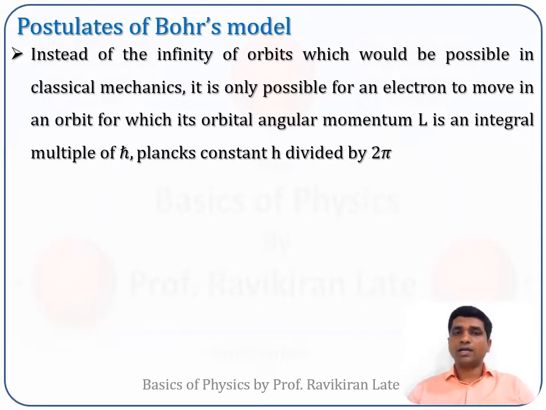So what he proposed is that it is possible for an electron to move in an orbit for which the orbital angular momentum, that is L, is an integral multiple of h cross, where h cross is nothing but Planck's constant h divided by 2 pi.